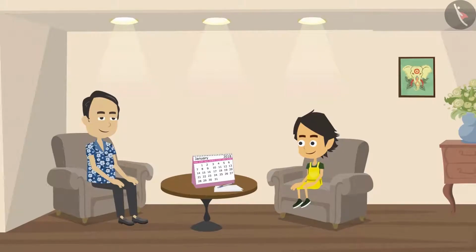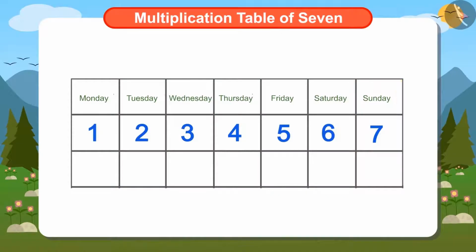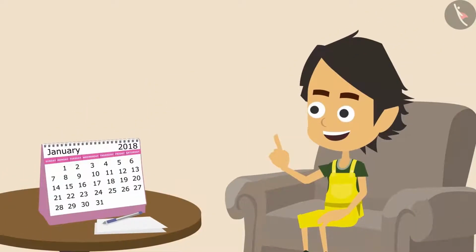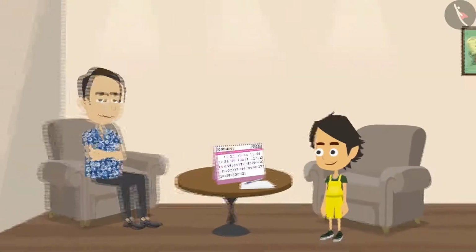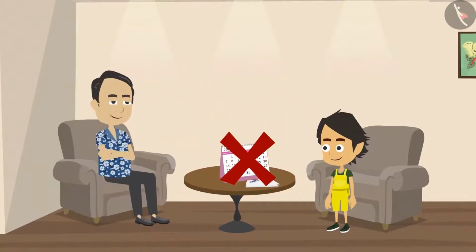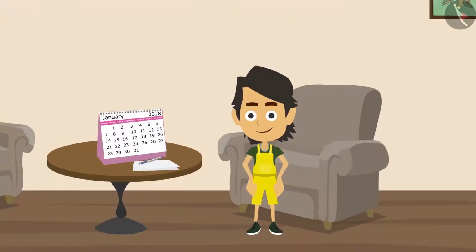Ayushman's father asked one more question. If today the date is 7th and the day is Sunday, which will be the date on next Sunday? This can be answered immediately by looking at the calendar. Thinking this, Ayushman gets up to bring the calendar. But Papa wants Ayushman to tell next Sunday's date without looking at the calendar. Can you help Ayushman get the answer?